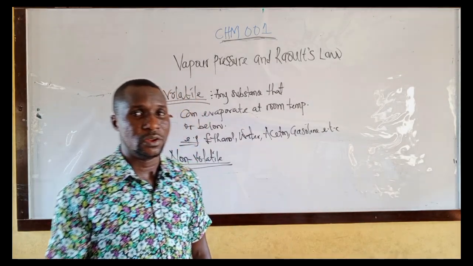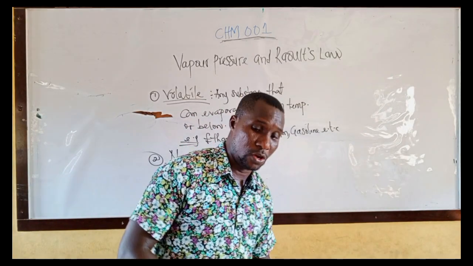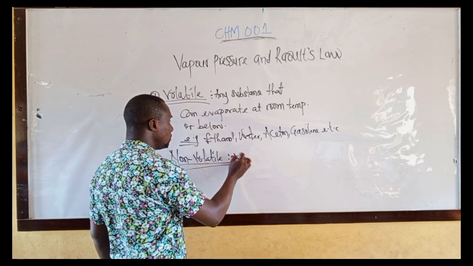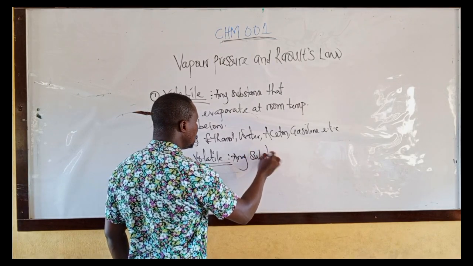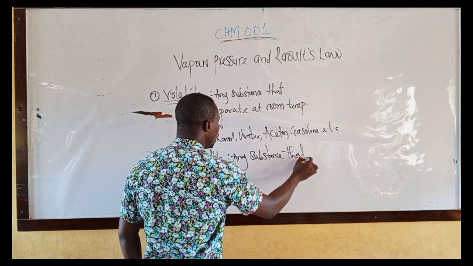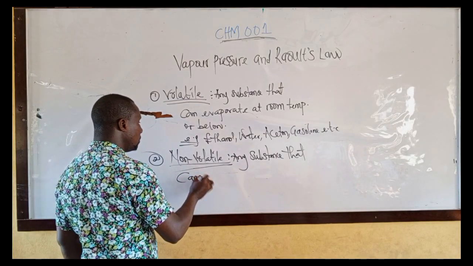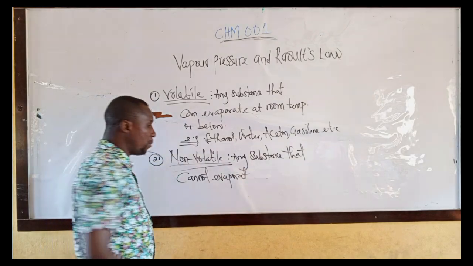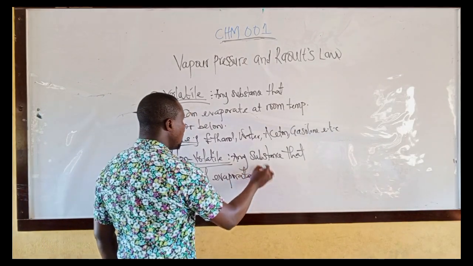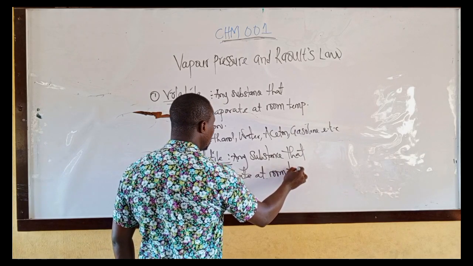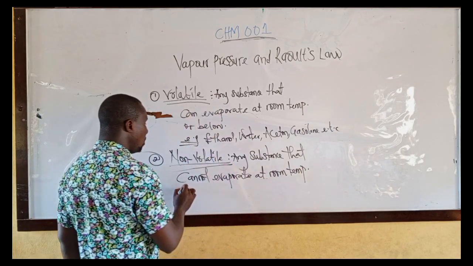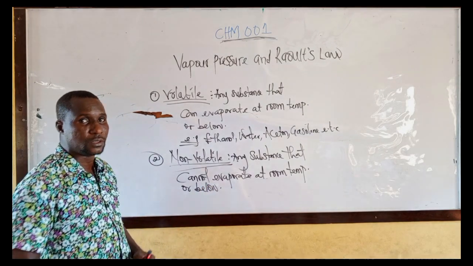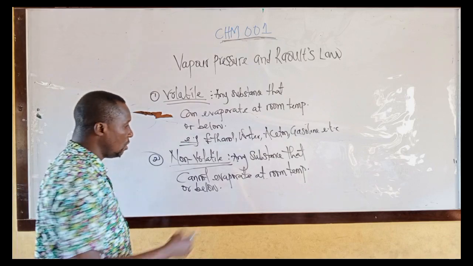Any substance that does not evaporate at room temperature or below.